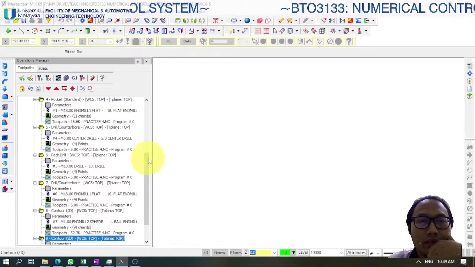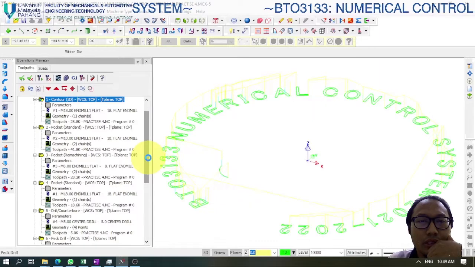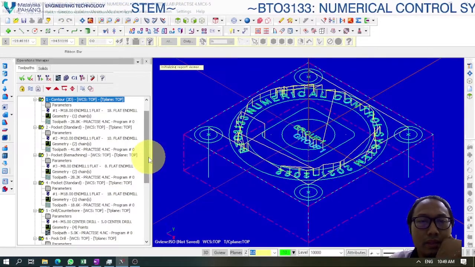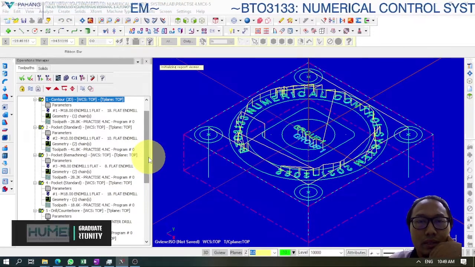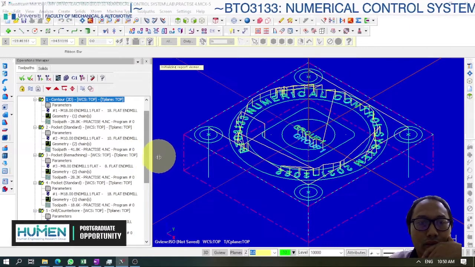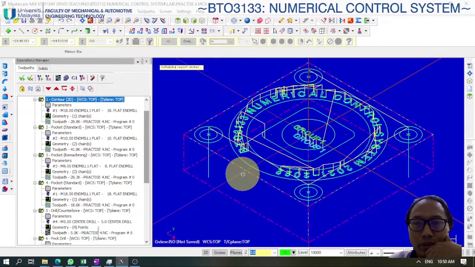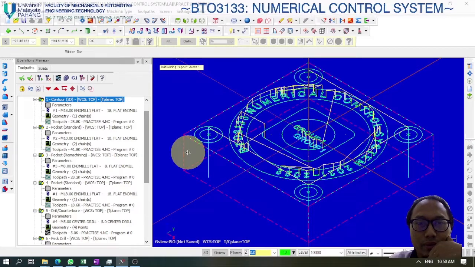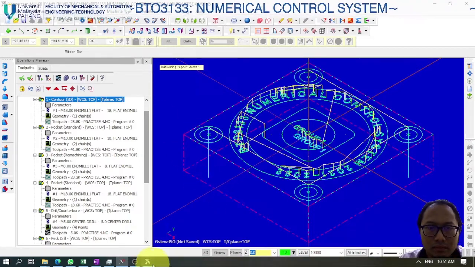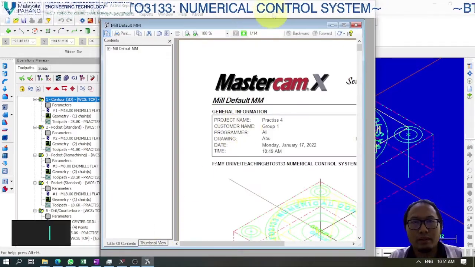Each operation will include the parameters, the drawing, the chain, and so on. We are going to look at the generated file afterwards. Okay, it has come out.